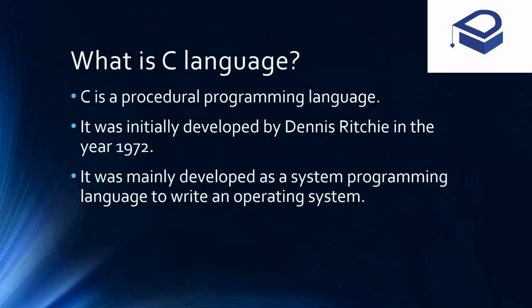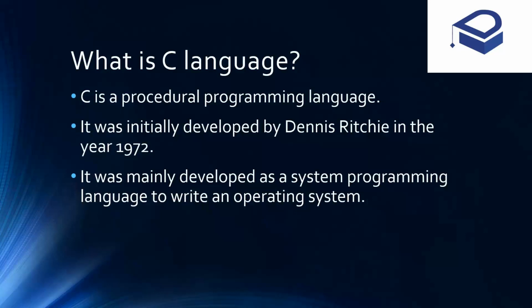So first of all I would like to say what is the C language. Just like any other programming language, C is also a programming language. It is a procedural programming language, meaning that it is not an object-oriented programming language. So we cannot use the concepts of a class or objects or such other object-oriented concepts like inheritance, polymorphism, data abstraction, data hiding, and such other important concepts of object-oriented programming in this particular language. The only thing that we can implement in this language is the concept of functions.